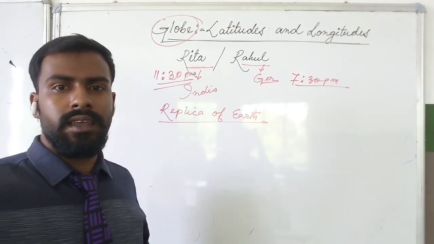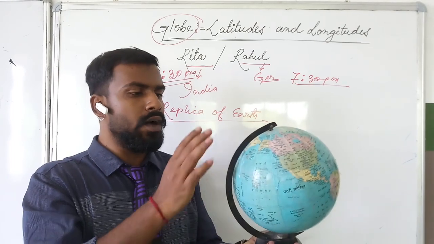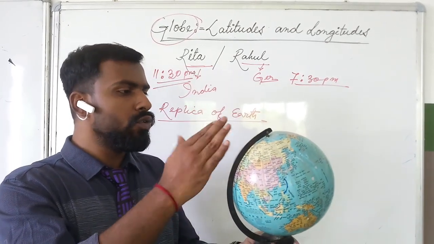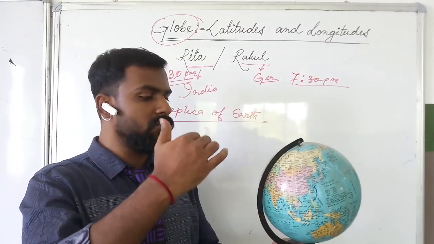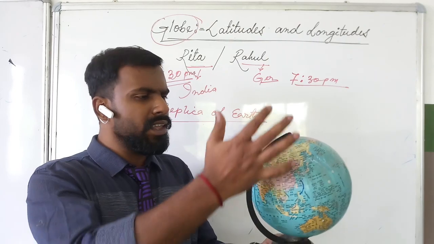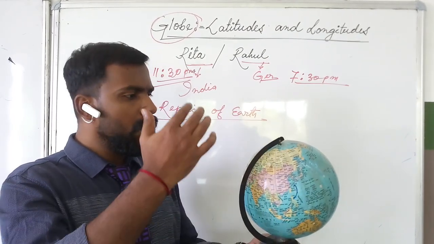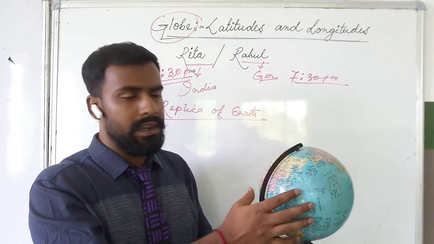Here, you can see, I have the globe in my hand. You can see how the Earth looks like. We have made the replica of the Earth to have the knowledge about the Earth's rotation, Earth's revolution, or everything which is happening regarding Earth. We have made this globe to study about the Earth in details.